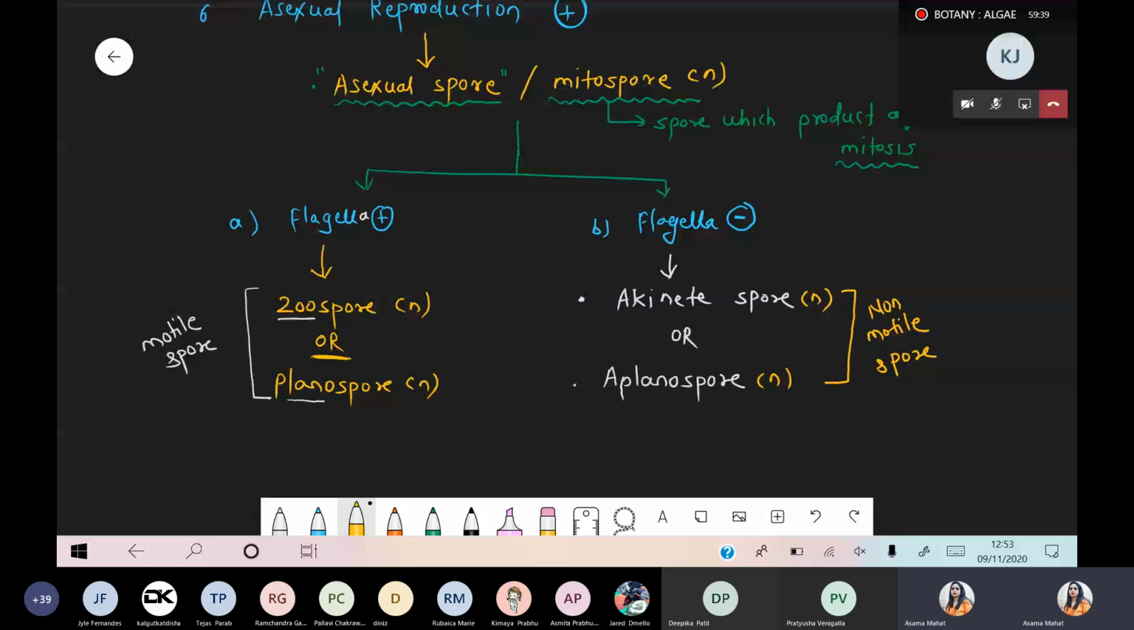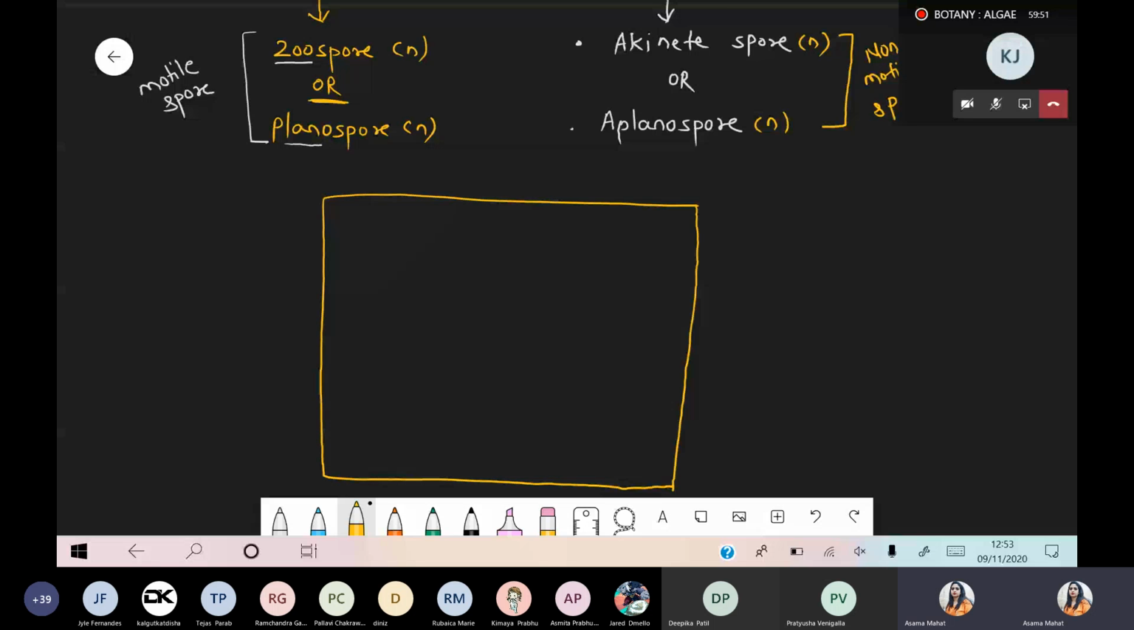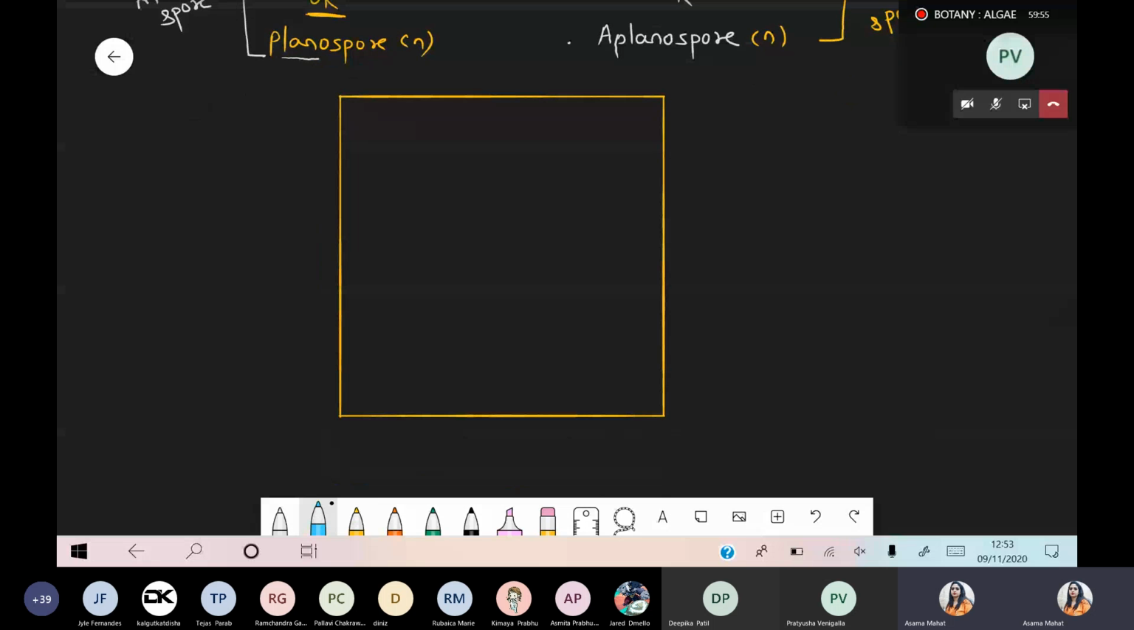Okay, chalo. So one piece of information, please write down this information in the margin. I'm writing in a box. We are talking about mitospore. Mitospore, also called as the asexual spore, which is haploid in nature.